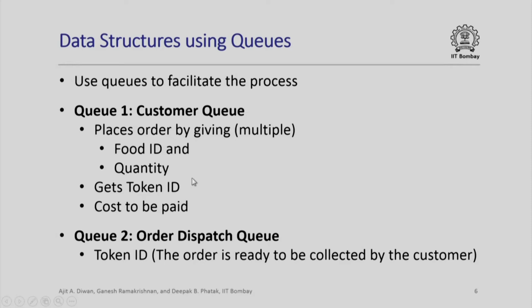Next, we will presume that the person at the counter passes on that order to the kitchen, and kitchen prepares that item or that order and sends it for another queue which we call order dispatch queue. In this order dispatch queue, we will simply have token ID, which implies that once an order comes in the order dispatch queue, that particular token ID order is ready to be collected by the customer.